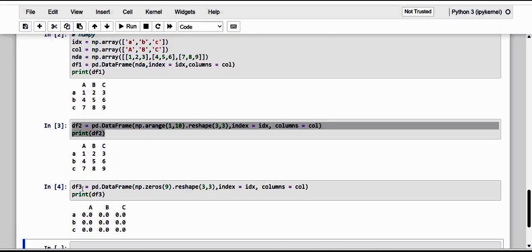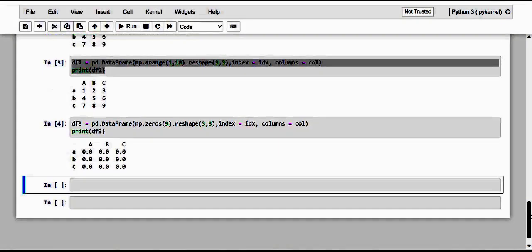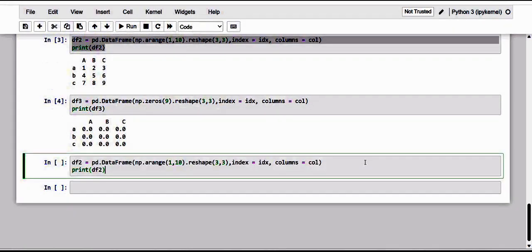It is all zeros. And it is possible to generate an array of random numbers using the np.random.randn function, and then by concatenating this function to reshape, that can also be done here. Let me try a random number.